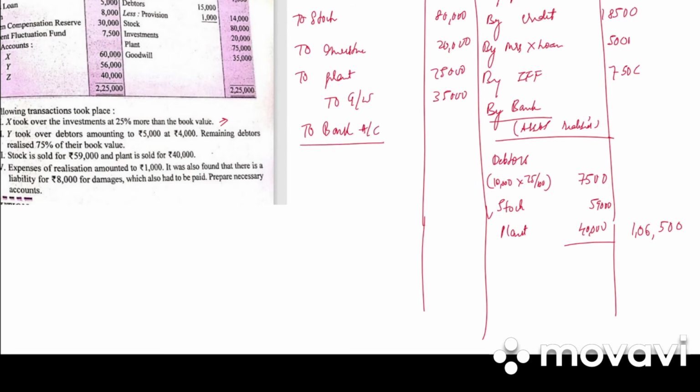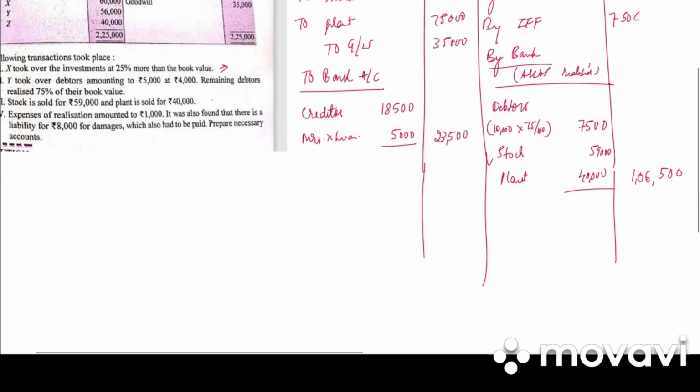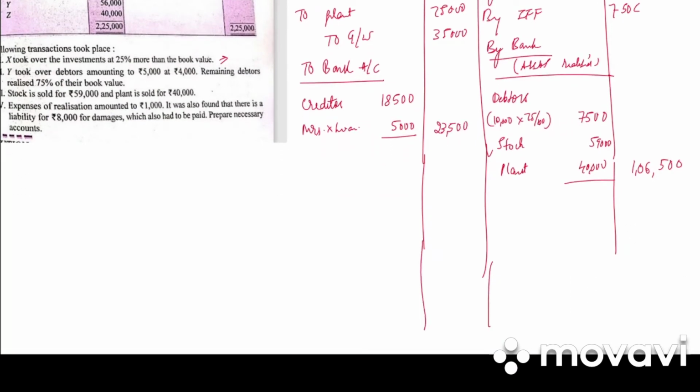If in the adjustment they have not given whether a particular liability is realized or not, we assume it is realized. So we have creditors 18,500 and then Mrs. X's loan. How much is it? 5,000. So we get 23,500. Then they have said that X took over the investment at 25% more than book value. So by X capital account (investment taken over).